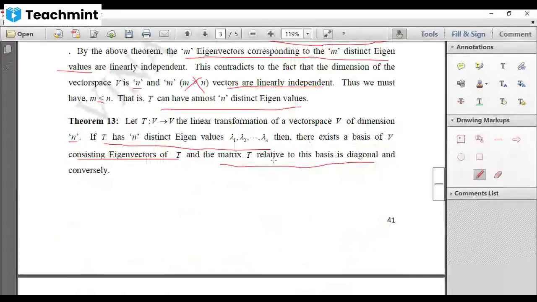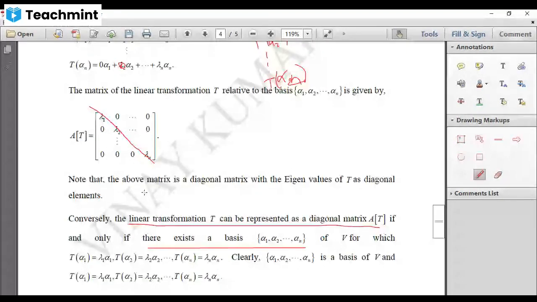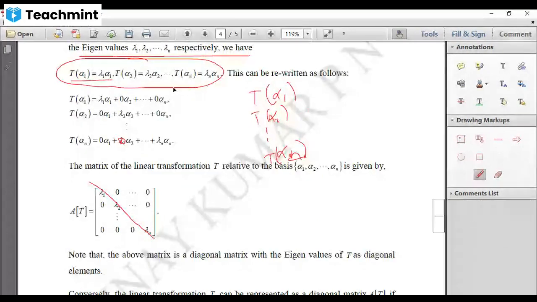So for the converse, if there is a basis of V consisting of eigenvectors of T, and the matrix of T relative to the basis is diagonal, then we have to show that these eigenvectors correspond to the eigenvalues lambda 1, lambda 2, etc. up to lambda n. So if there is a diagonal matrix, then we can find a basis, and that basis corresponds to the eigenvectors, provided this is true.